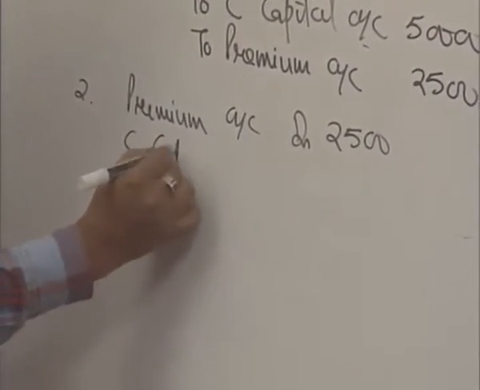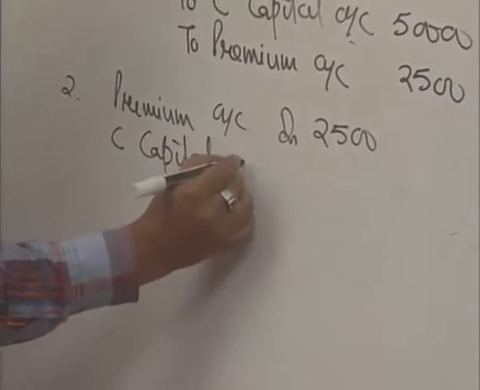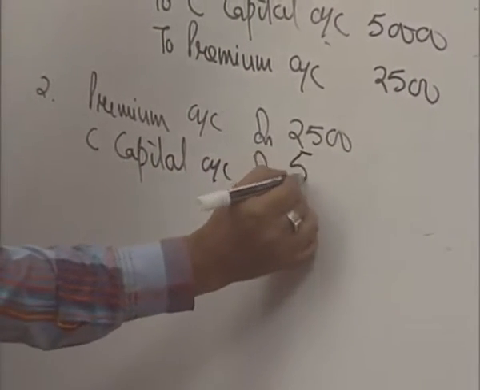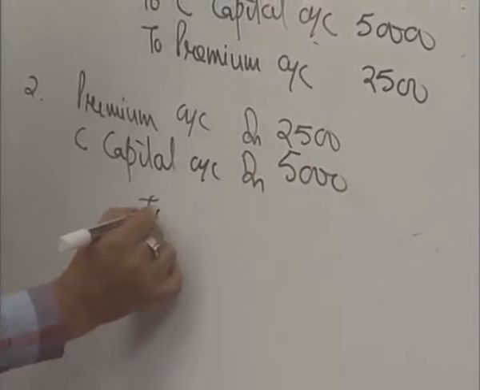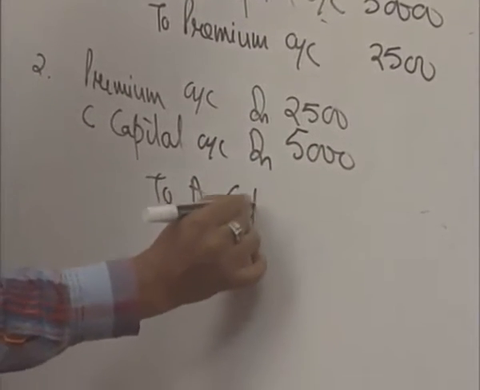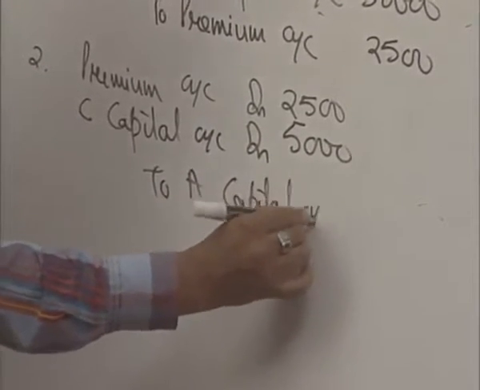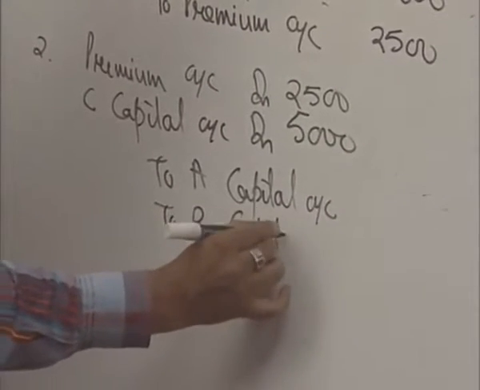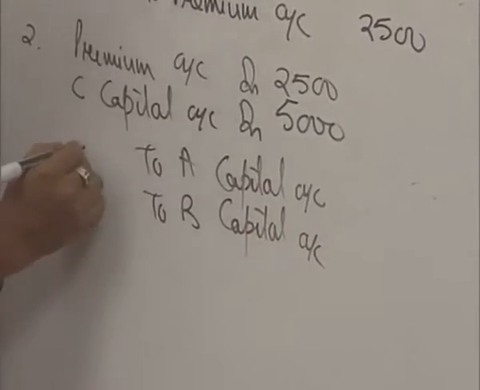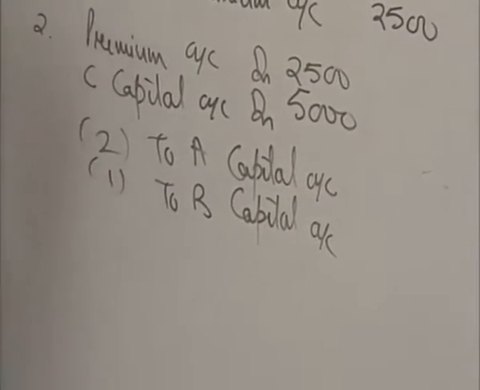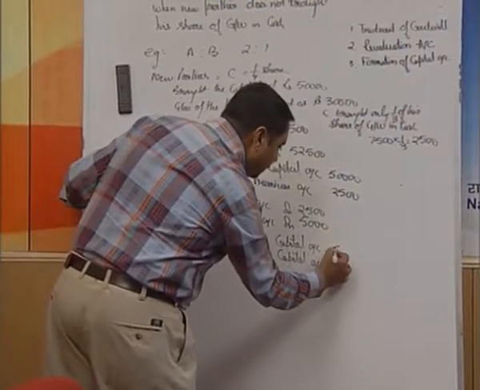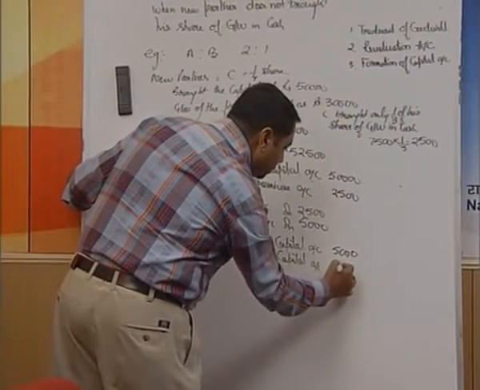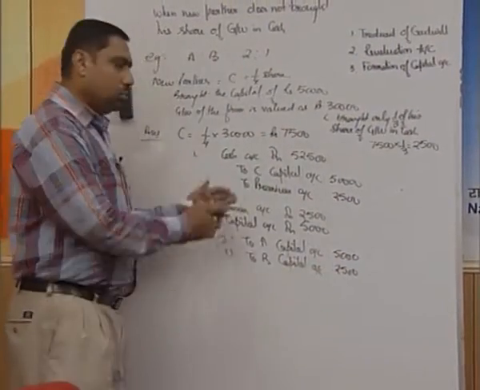So, the second entry for the same will be C's capital account debit, this 5,000, and now this total amount will be distributed among A and B's capital accounts in their sacrificing ratio, which is 2:1. So, this amount comes out to be 5,000 rupees given to A, 2,500 given to B.